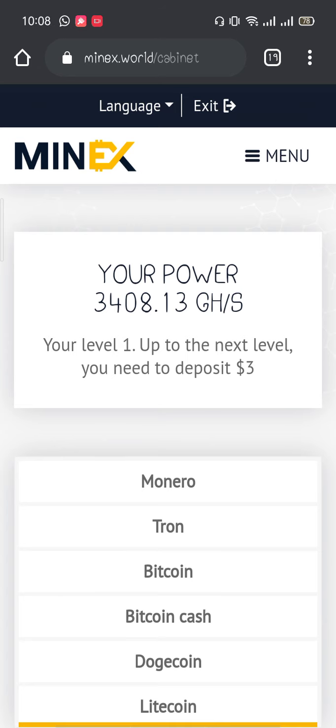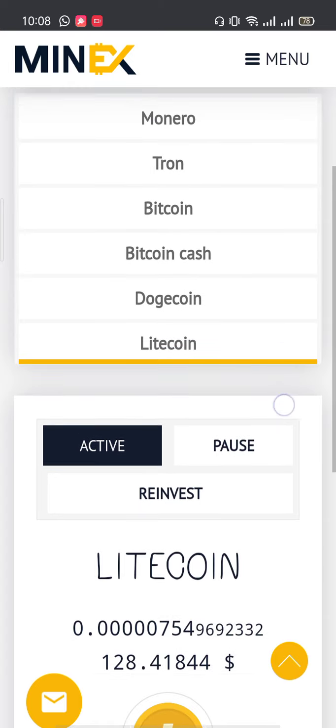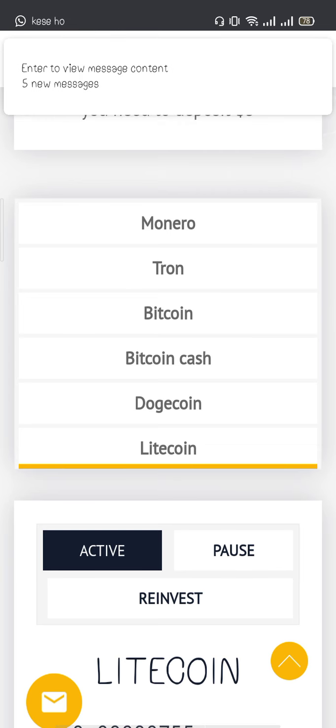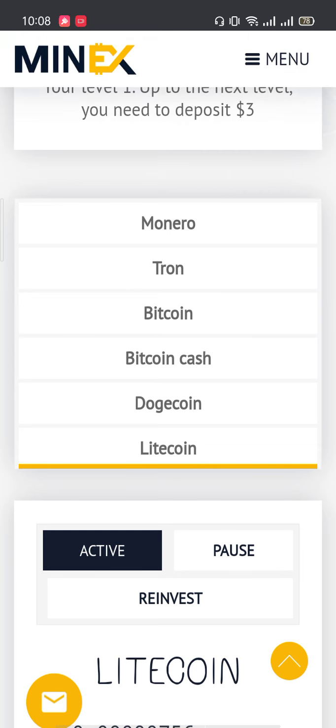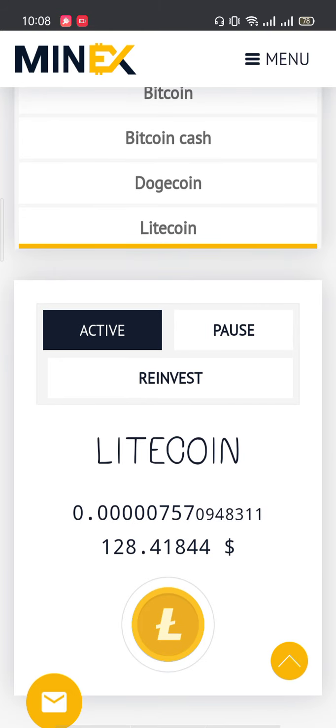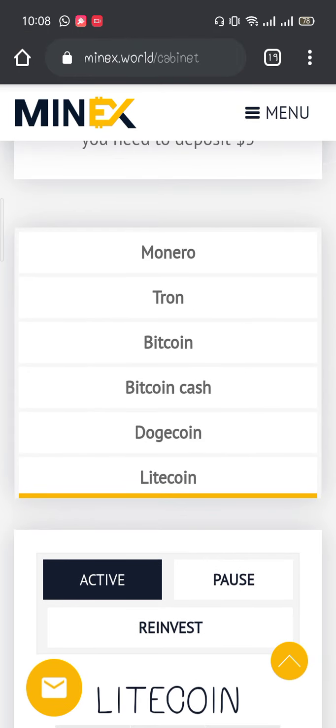Okay, so now you open, and you can see that this is my account, and here are so many benefits. You can earn money in these coins, like Monero, Tron, Bitcoin Cash, Dogecoin, Litecoin. I am mining in Litecoin, so you can see it in Litecoin. Okay, so you can also get the bonus.